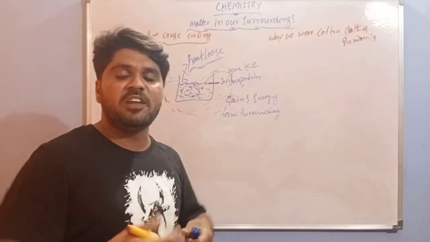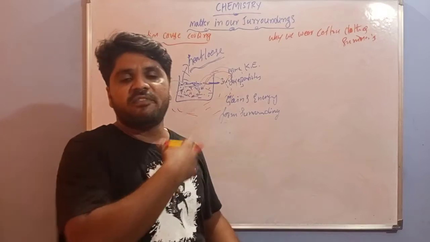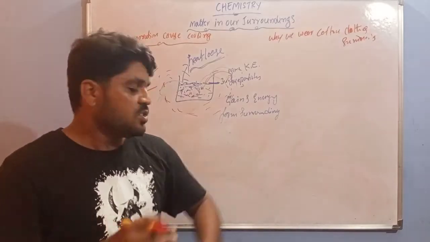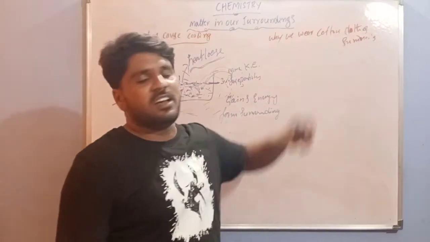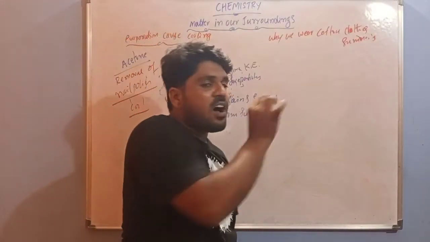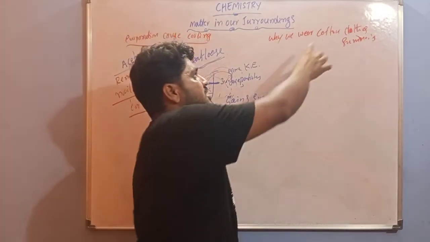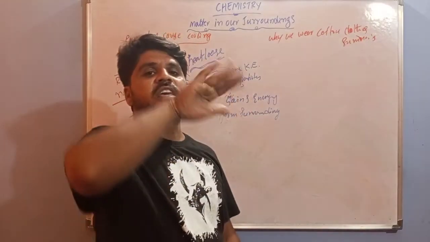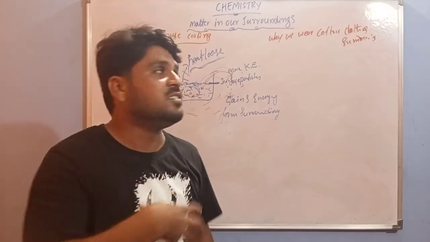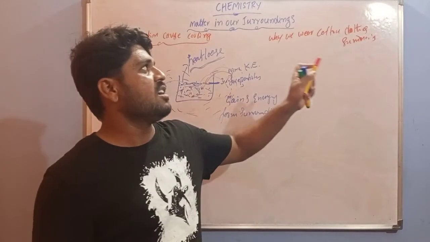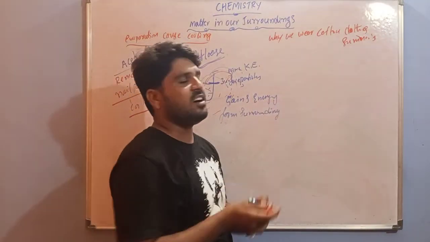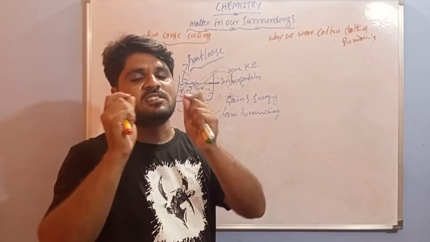So when we sweat, the surface particles hold the energy. When we sweat out, our body is cool. So the sweat is absorbed by the cotton. The cotton absorbs the sweat, and the small pores or small holes present in the cotton help evaporation. When evaporation occurs, our body will be cool. That's why we use cotton clothes during summers. Okay, this is why we use cotton clothes in summer days.